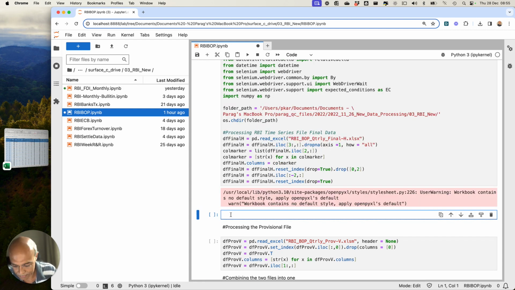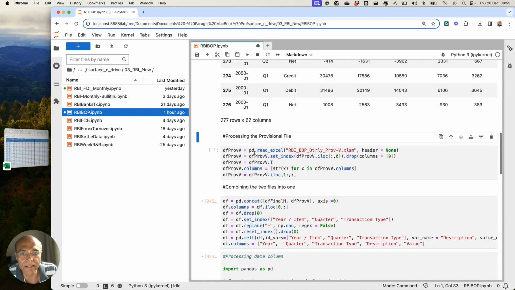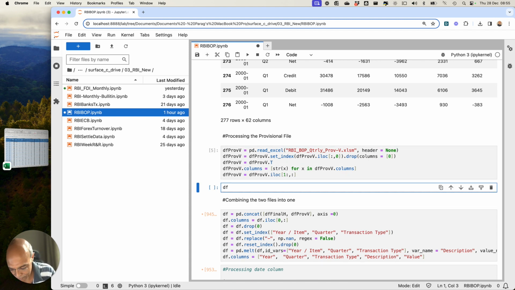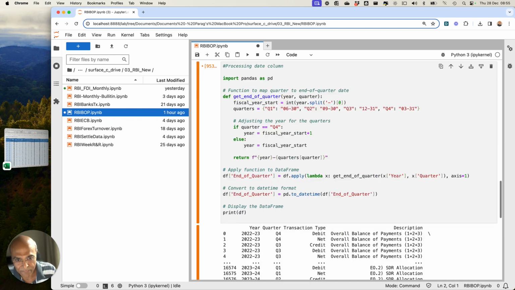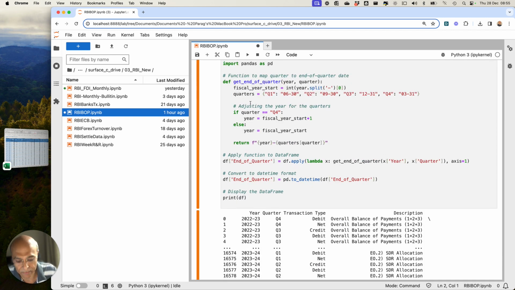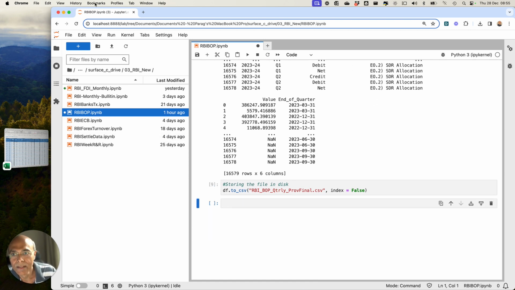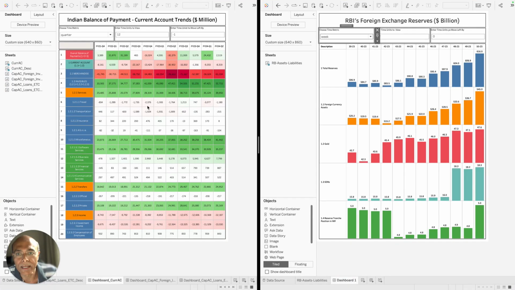And then it says df final h. So this is the file, right? It has read the horizontal file, and then it will read the vertical file, in the form which I've described. And this is how it will look. And after reading the vertical file, it will combine these two files, and then it will process the date column, and then it is finally going to store the file in the disk. And through the disk, what I've done is that I have used a Tableau dashboard, and I am reading this file in the Tableau dashboard, right?